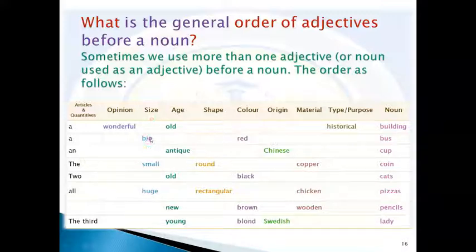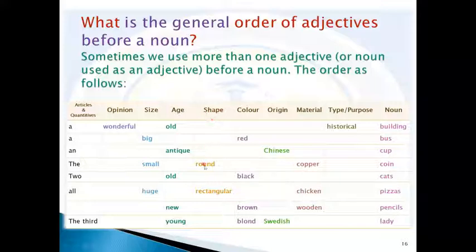Size adjectives such as big, small, huge, long, tall, all of them are size adjectives. Age adjectives such as old and young, in age, this is for people. And antique, and on what? Old and new, this is for things.